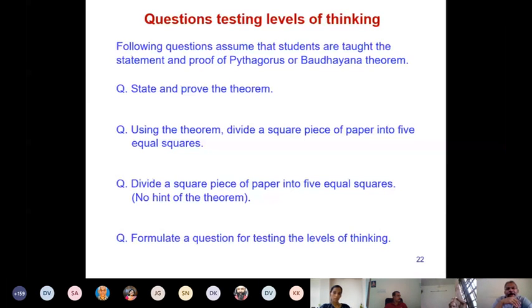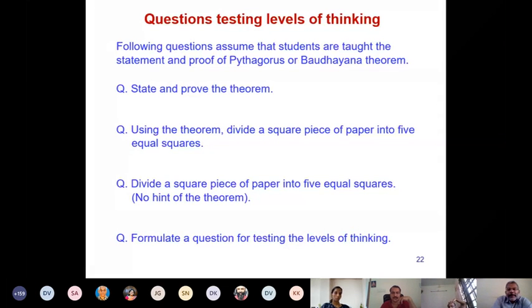Now let us say we have taught the statement and proof of the theorem to the student. You can set various questions to test the thinking of the student. One question can be, state and prove the theorem. Now can people respond? What level of thinking does this question test? You can respond on chat.